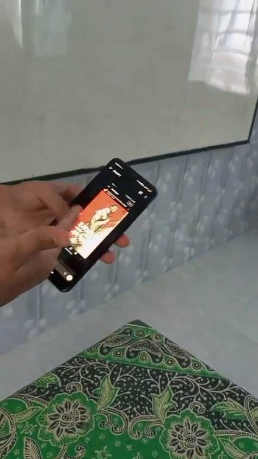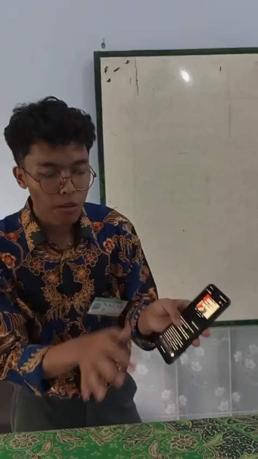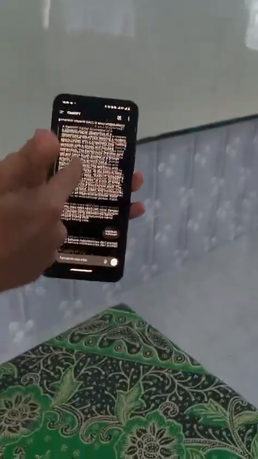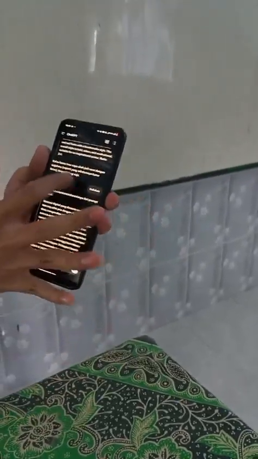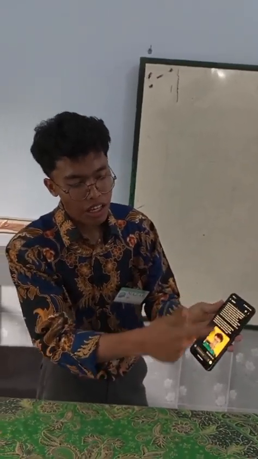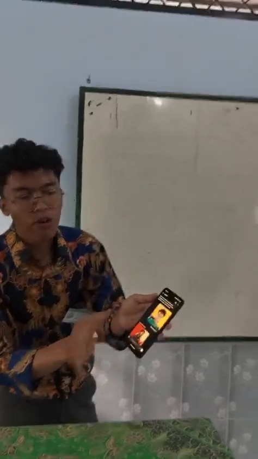I want to make the image like that, and then you write in ChatGPT to make a prompt, and ChatGPT gives you prompt text. Then you translate it to Indonesian because you want to edit, and AI gives you the translation to Indonesian. Then you upload your image. After you upload, you write to make the image, and then ChatGPT gives you the image.